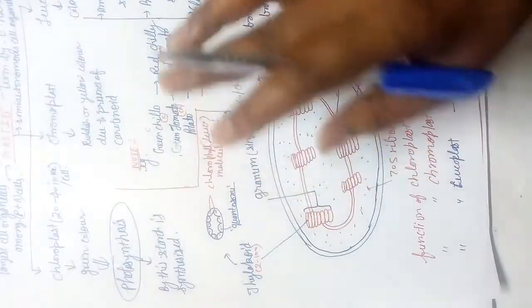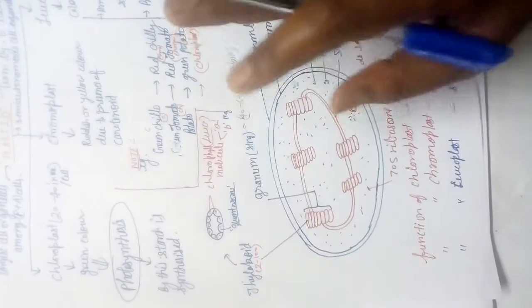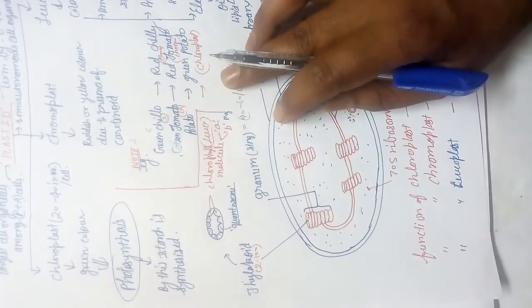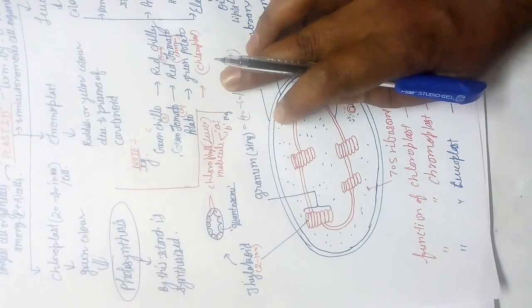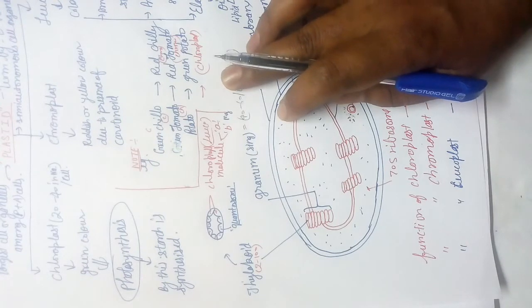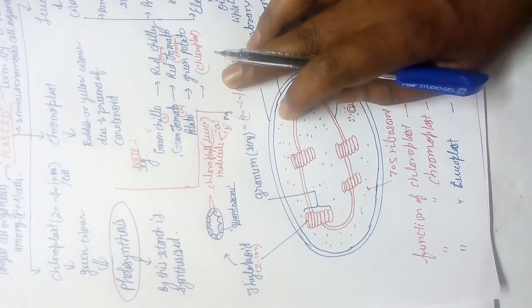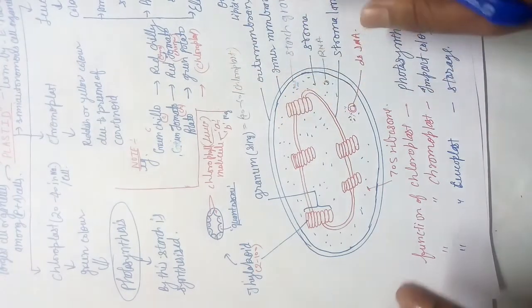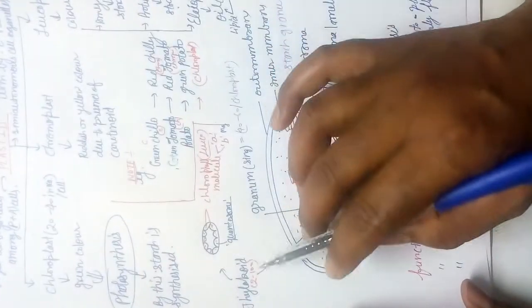When white light falls on the leaf, they absorb every color except green, and green color is reflected back into the atmosphere and falls on our eyes, and because of that green color reflection only we are able to observe that plants, especially plant leaves, are green. Okay students, so this is all about the quantasome and all these things.